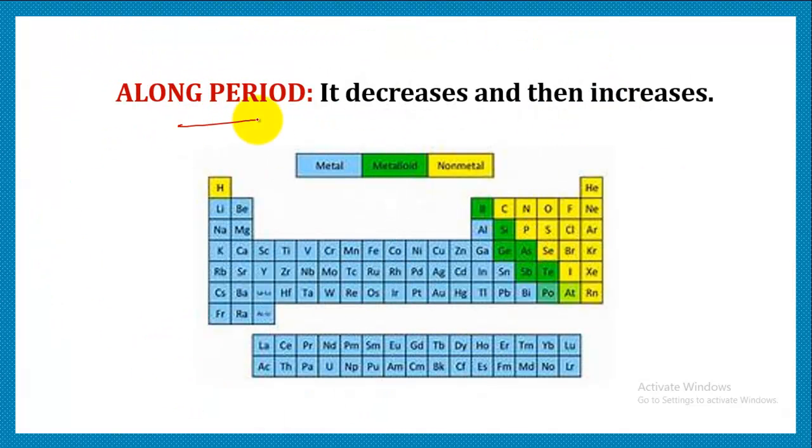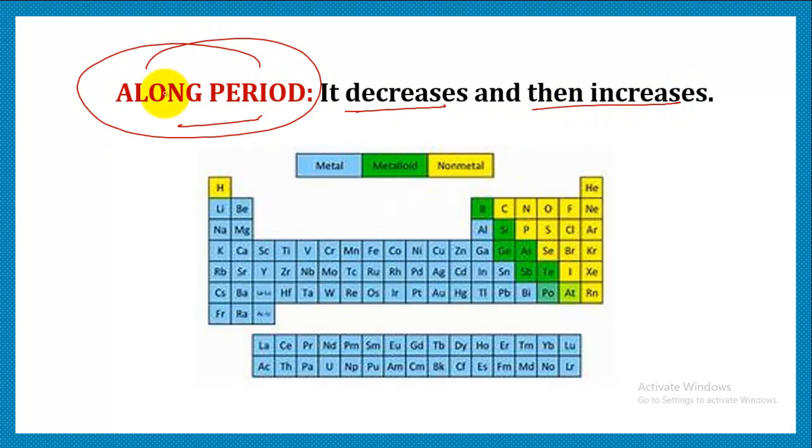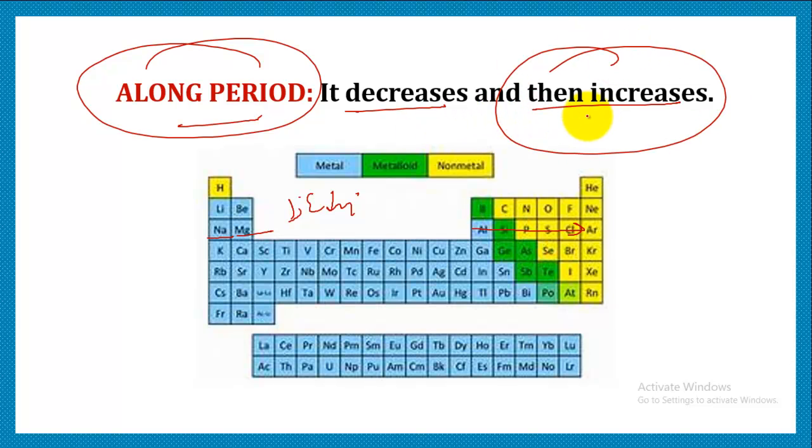In a long period, it decreases and then it increases. So let's talk about periods. It decreases first, because when we are moving from sodium to magnesium, the size is becoming quite small and ionization energy is decreasing. But we get to see that there is a sudden increase, because as we move in a period, the size is decreasing, nuclear charge is increasing, and we come across non-metals, and they have a tendency to attract electrons. Therefore, in a long period, it first decreases, but then it increases.